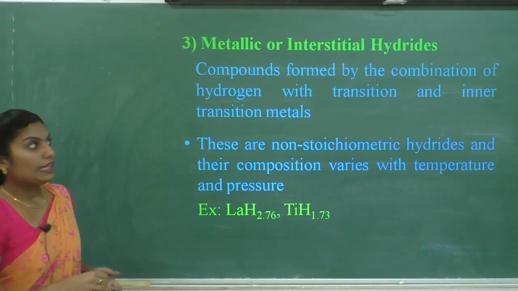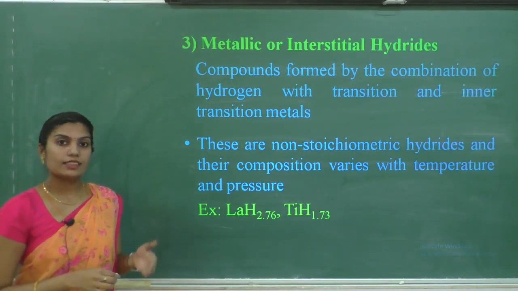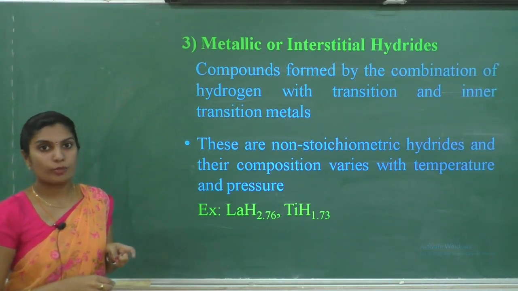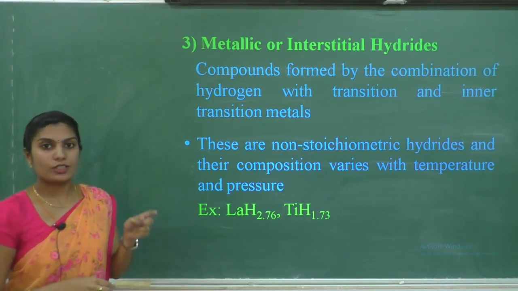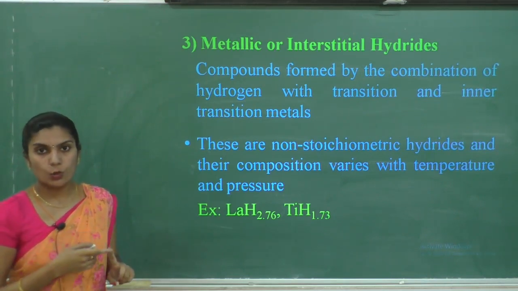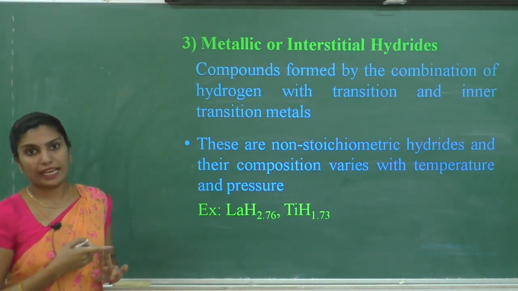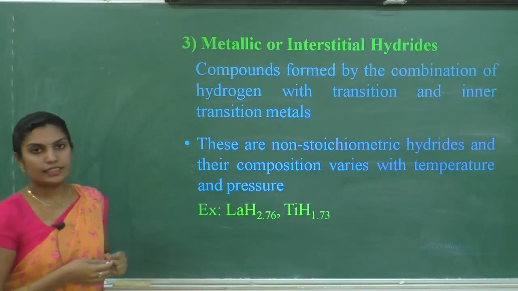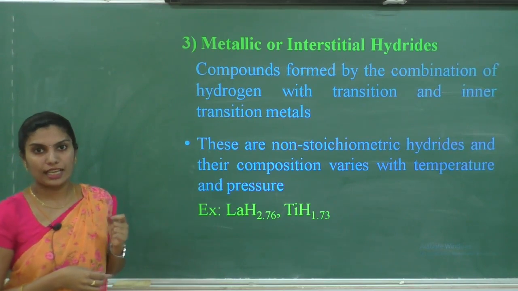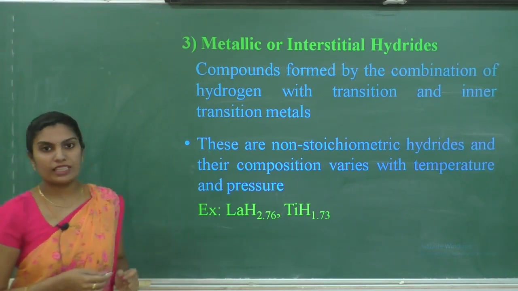Next, coming to the third type of hydrides. Depending on the physical properties, hydrides are classified into three types: ionic hydrides, covalent hydrides and metallic hydrides. The third type is metallic or interstitial hydrides. What do you mean by these metallic hydrides?